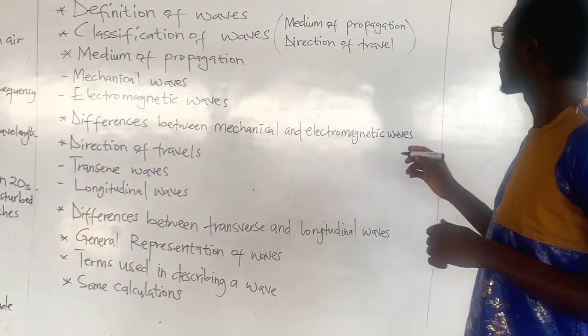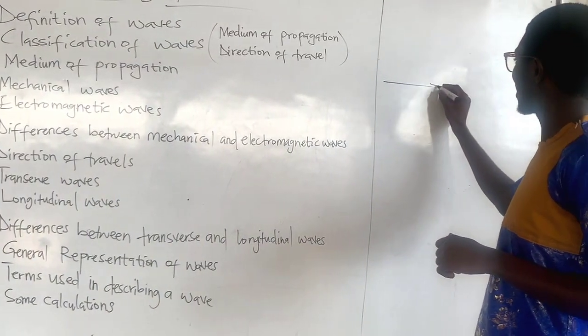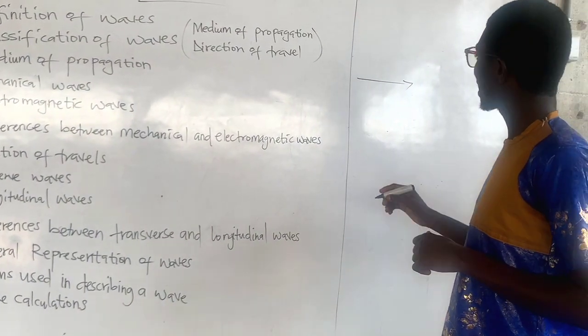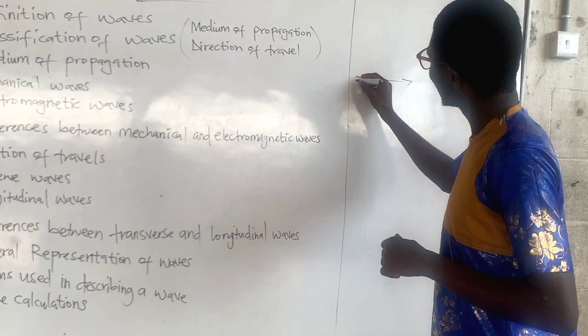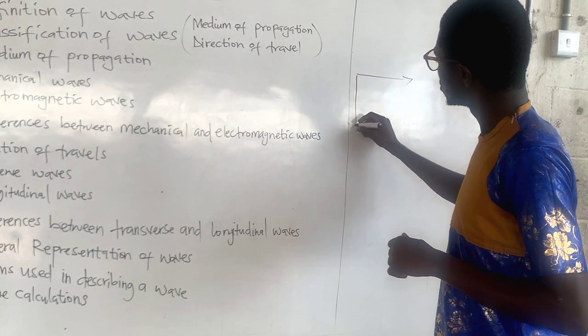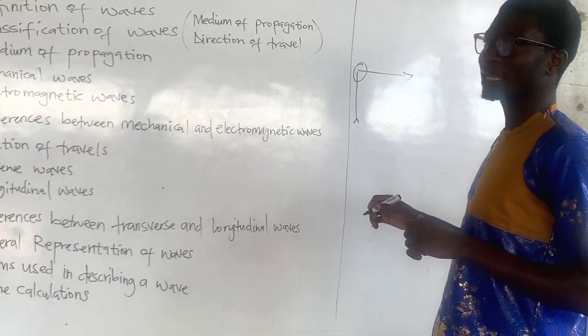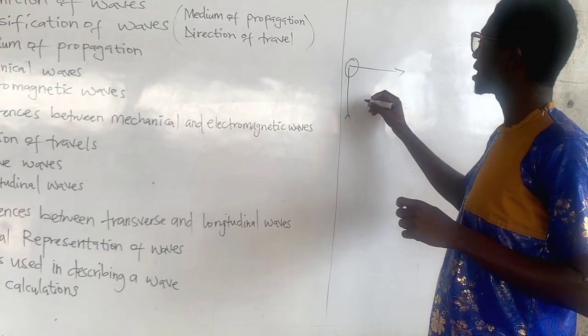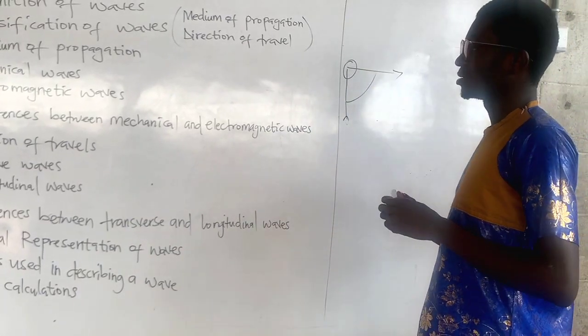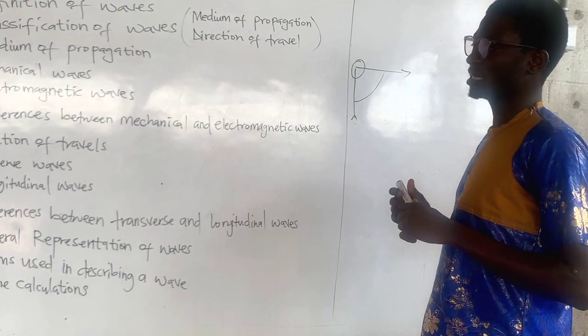This means that if the wave is traveling in a horizontal direction, the medium of propagation will vibrate in a vertical direction. So they create an angle of 90 degrees, perpendicular to each other. So you should note that transverse waves are perpendicular to the direction of vibration.